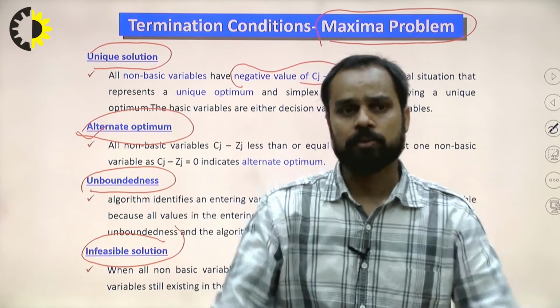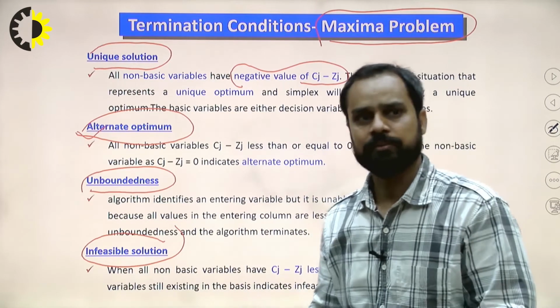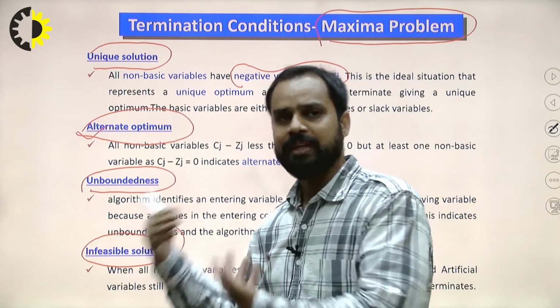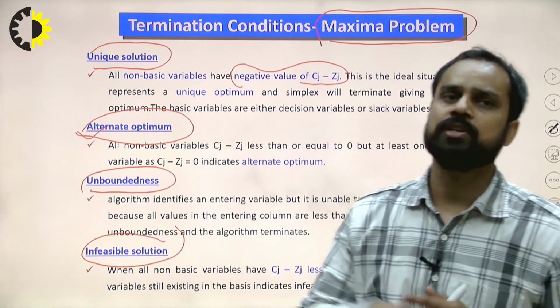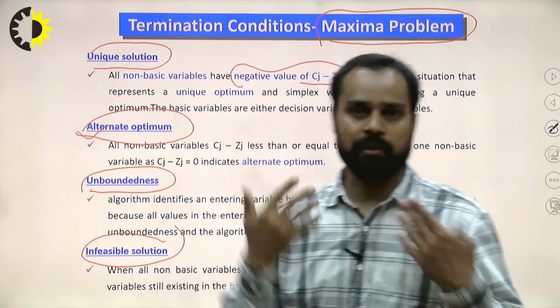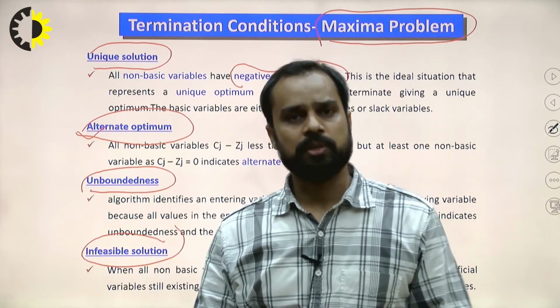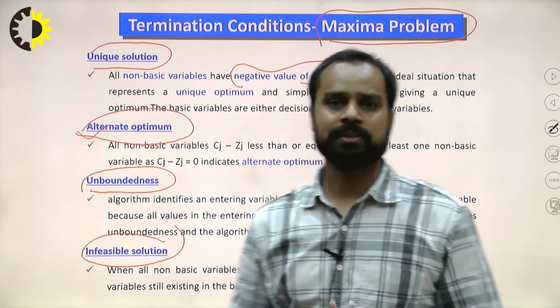We will also demonstrate in the next slide, right? So slide by slide, step by step, I will discuss all aspects of the termination criteria of a simplex algorithm, on which basis we can define whether the problem belongs to a unique solution, alternate optimal solution, unboundedness, or infeasibility.